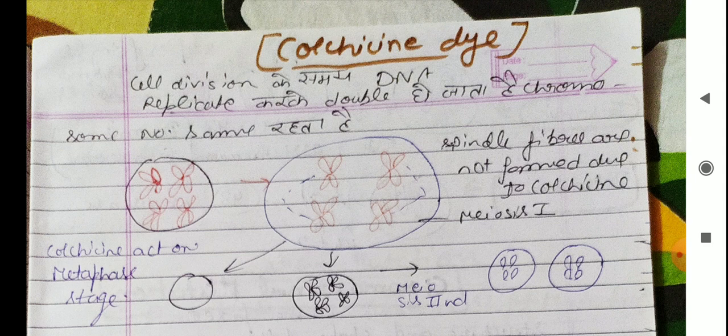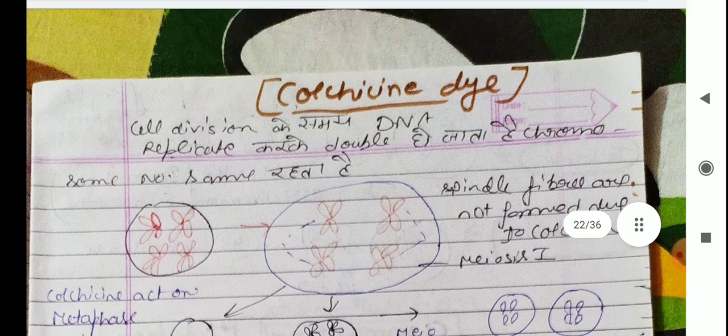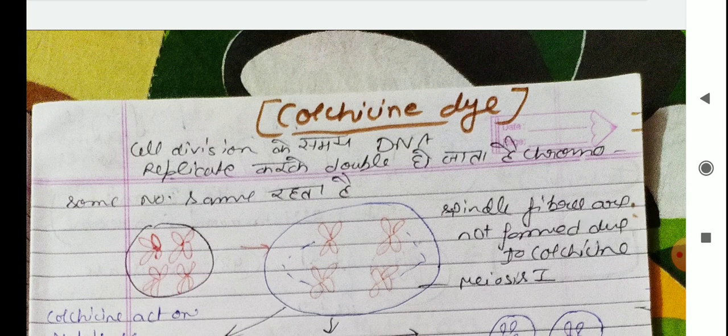So what is the function of colchicine? Colchicine prevents the formation of spindle fibers and does not initiate the separation of chromosomes. That's why the whole set of chromosomes goes into one gamete. So this is the colchicine dye, which is responsible for the mutation, and it is a chemical mutagen.